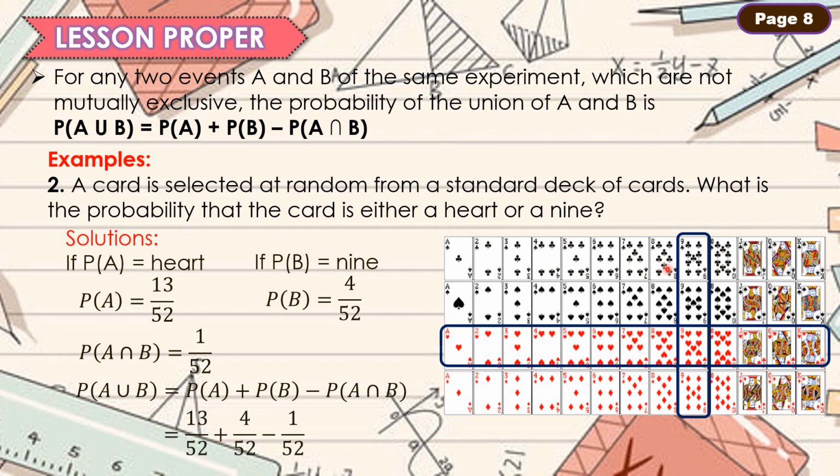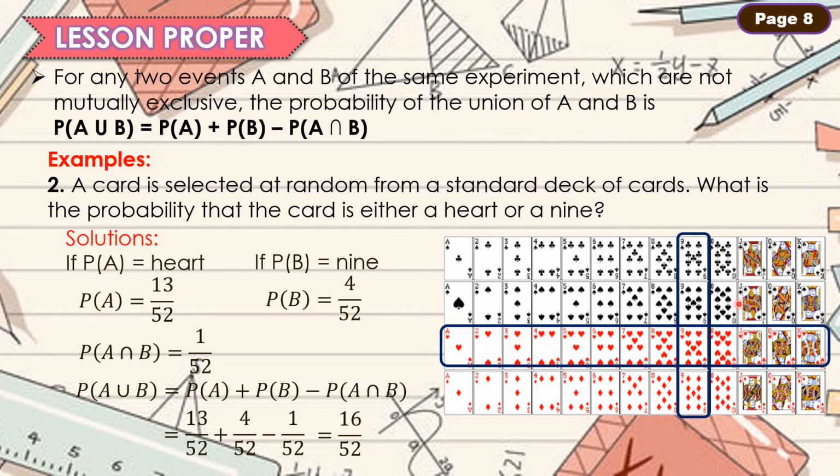For the substitution, ang probability ni A ay 13/52 at ang probability ng B ay 4/52. Their sum is 17/52. I-minus natin itong intersection. Ayan, kasi isa lang naman ang nine of hearts.